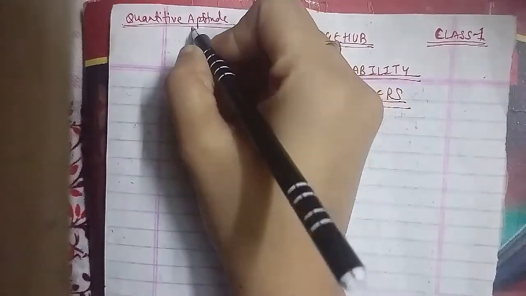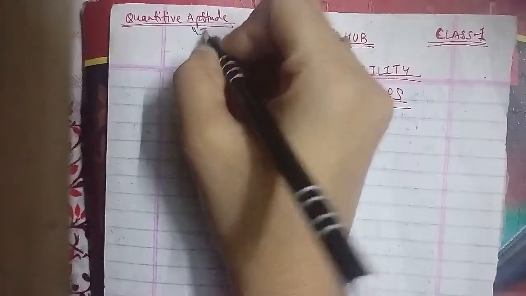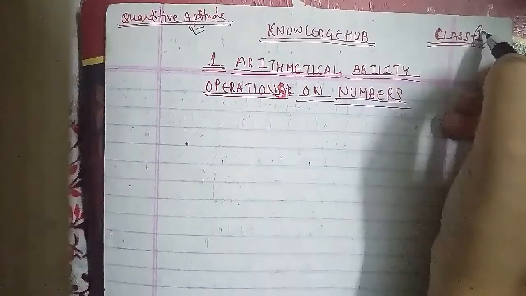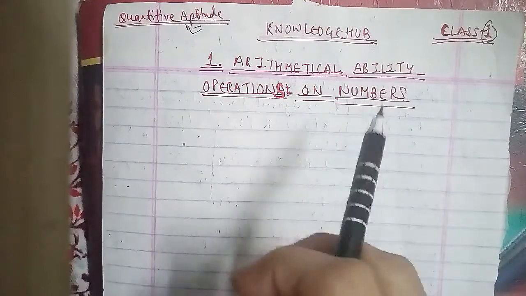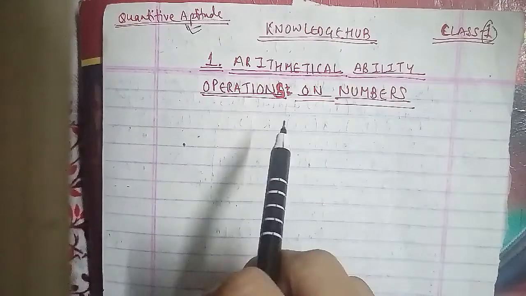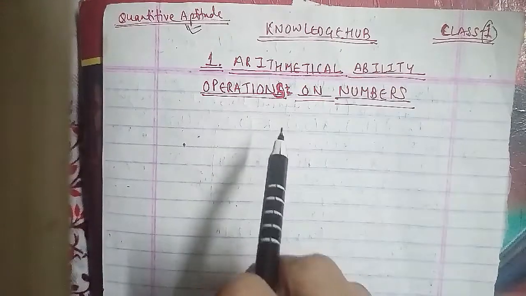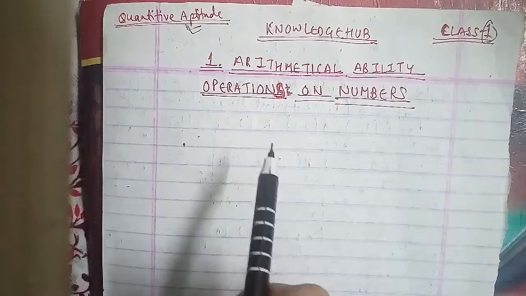Today we're going to start with quantitative aptitude. This is your class 1, and in quantitative aptitude we had started, as I told you, in parallel with reasoning, where we'll discuss quantitative aptitude as well, in the same references.